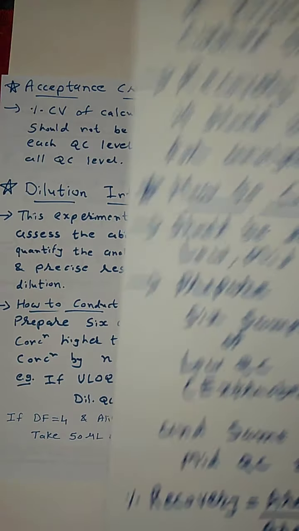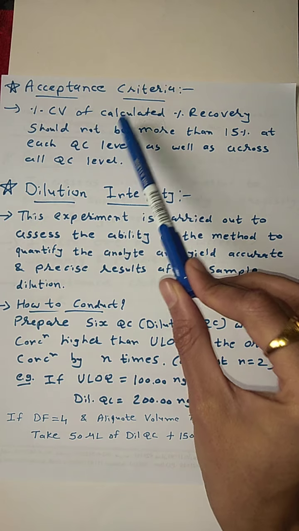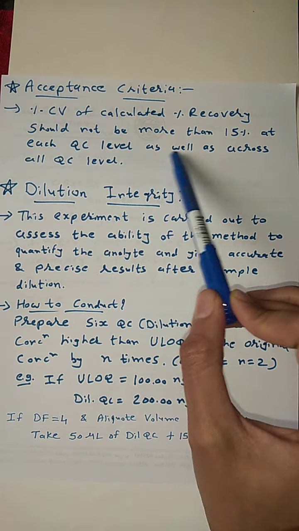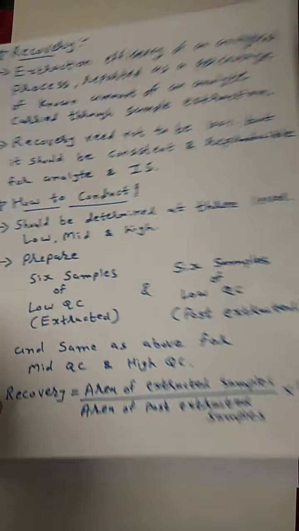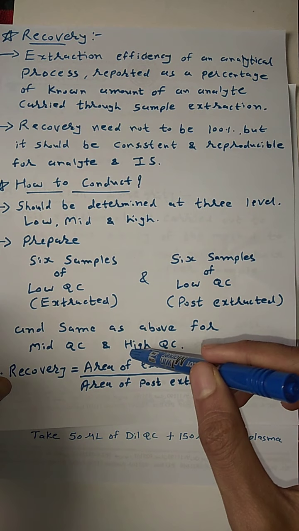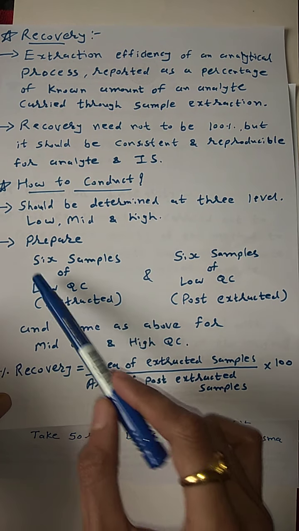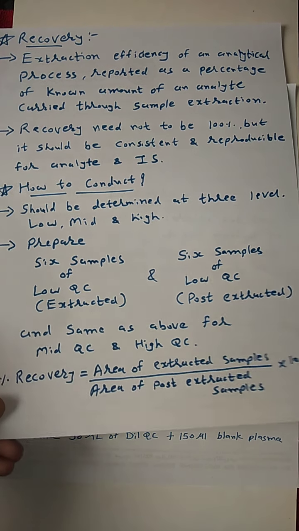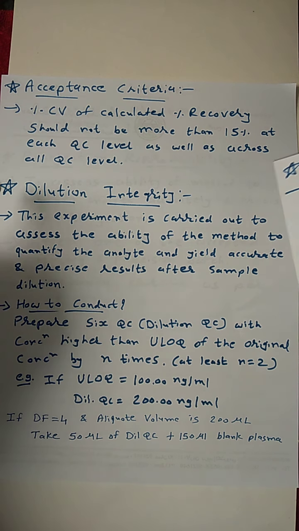Now, what is the acceptance criteria for a recovery experiment? The percentage CV of the calculated percentage recovery should not be more than 15% at each QC level as well as across all QC levels. That means we saw previously that we take 6 samples of low QC, mid QC and high QC, and we will determine the recovery. So we will get recovery for 6 low QC samples, 6 mid QC samples and 6 high QC samples. So percentage CV should not be more than 15% at each QC level.